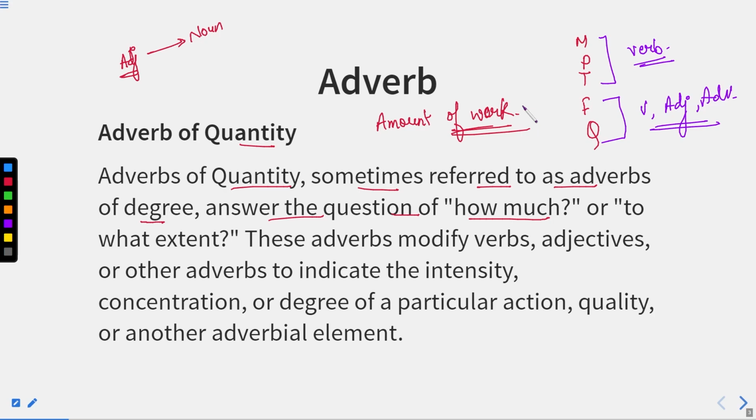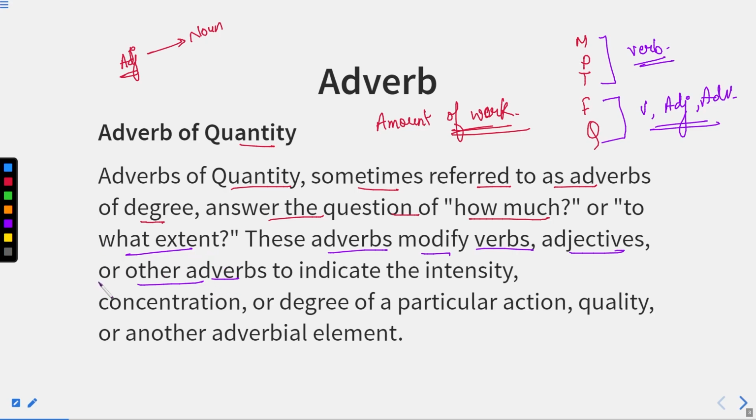Or to what extent? It may be possible that if I say she is very intelligent, she is intelligent to what extent? That she is very intelligent. So this very is actually describing the word intelligent, which is an adjective. That is why this adverb of quantity can qualify an adjective as well. Now, these adverbs modify verbs, adjectives, and other adverbs.